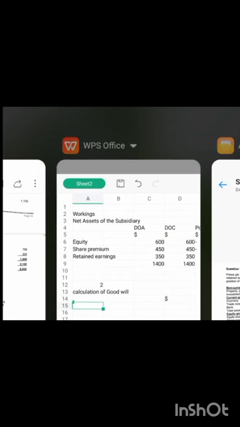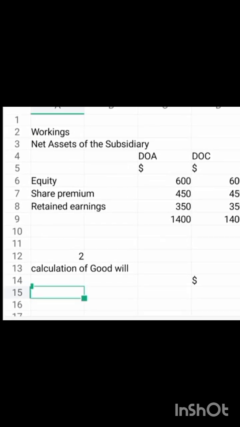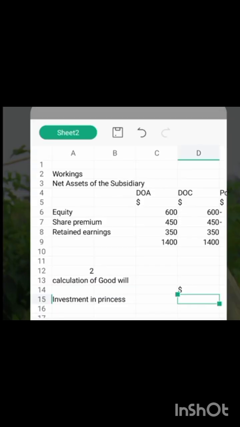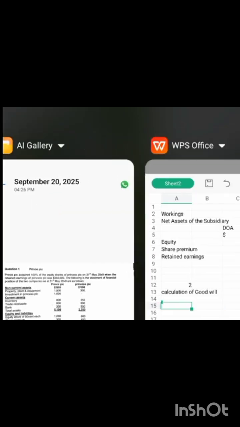And we were told that it was fully owned. That means there is no NCI, no non-controlling interest. They are controlling everything. So our goodwill: investment in Princess is 16.